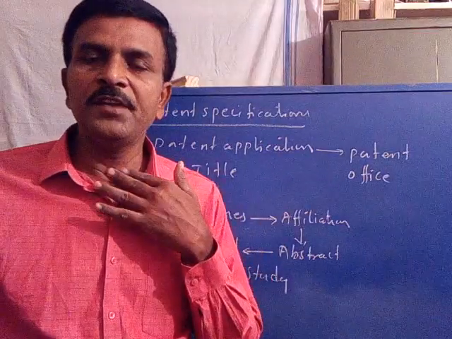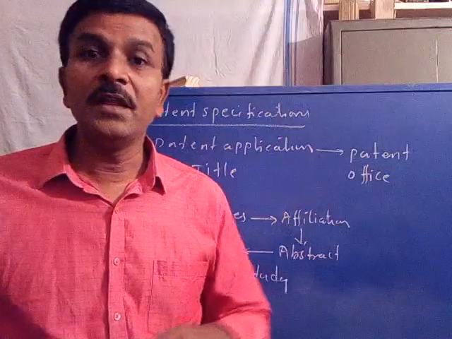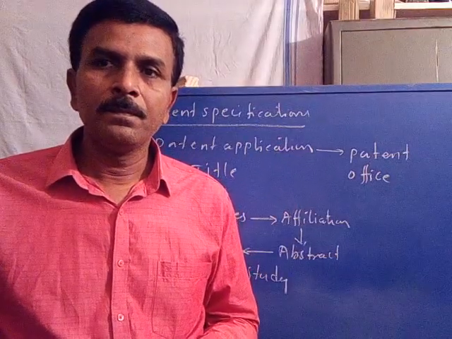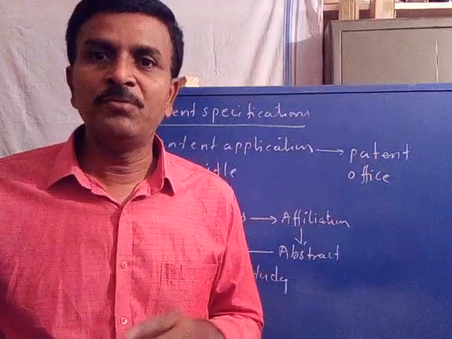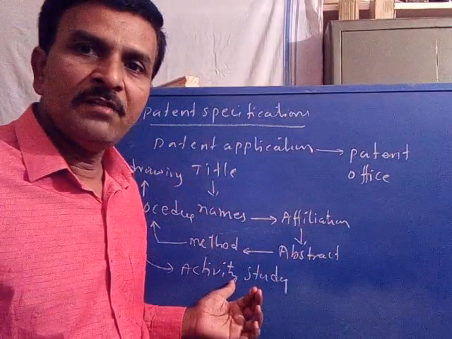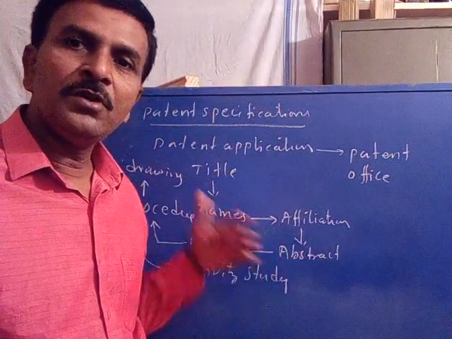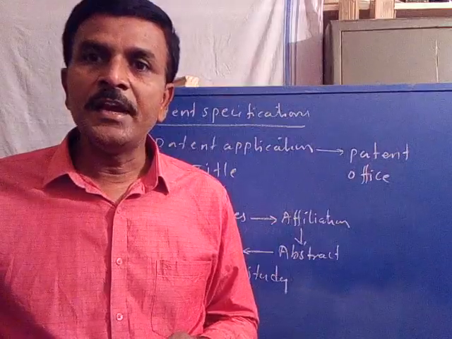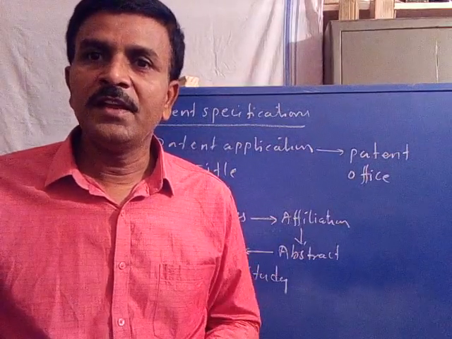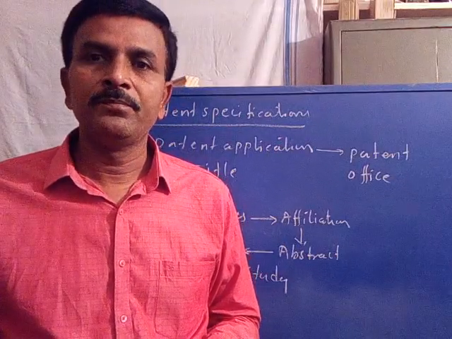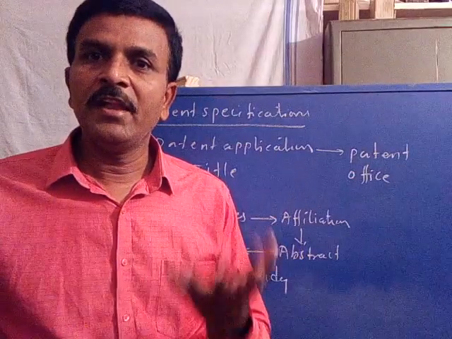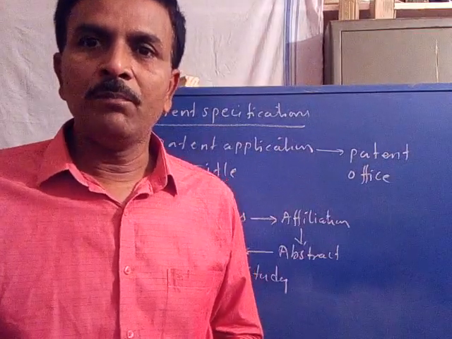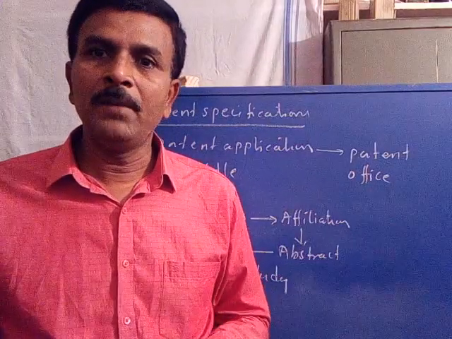Now after submission of the application form, including all the information regarding the invention, to the patent office, they will evaluate the application with the help of experts in the related fields, such as biological activity, methods, machinery used, etc. After satisfying all the requirements needed for the invention, and all the information included in the application form, the patent office will sanction a patent with a specific number to the inventor.